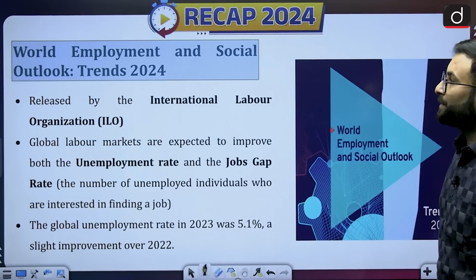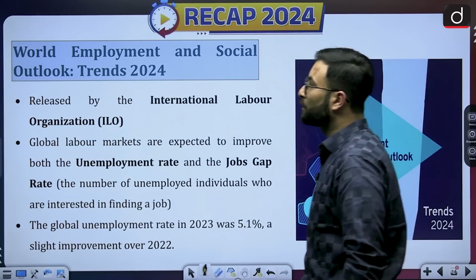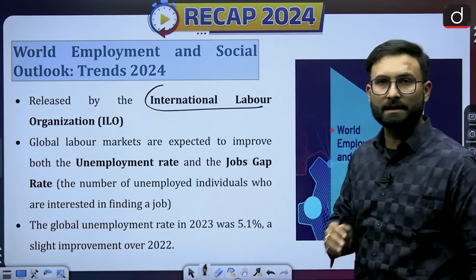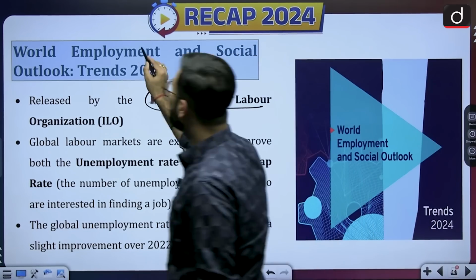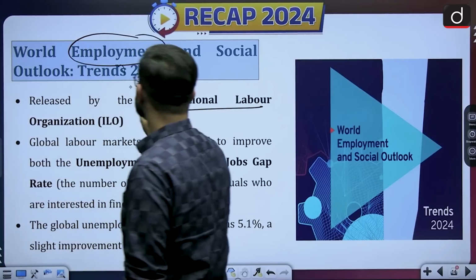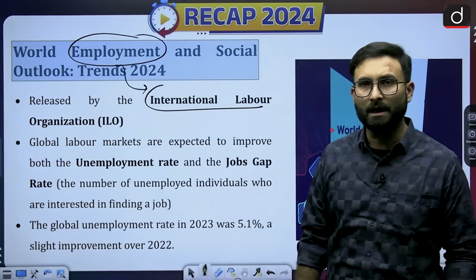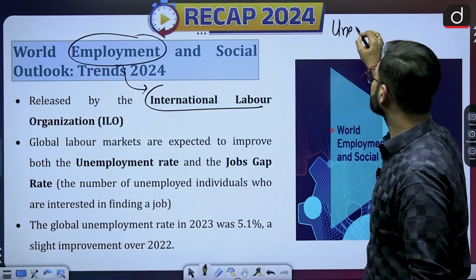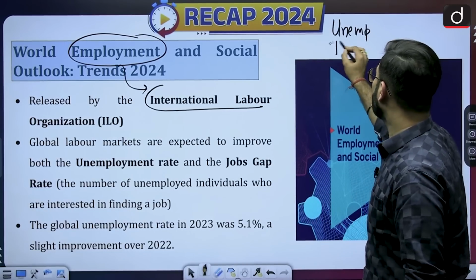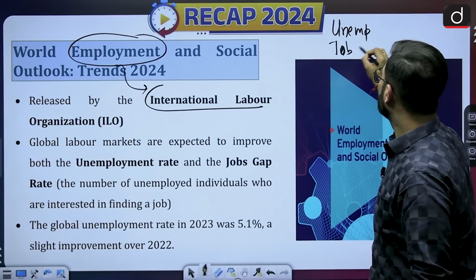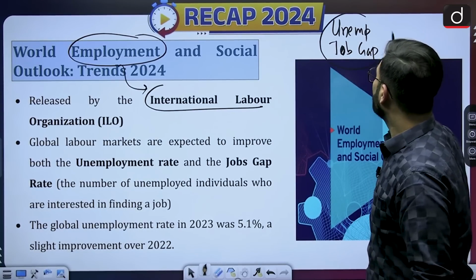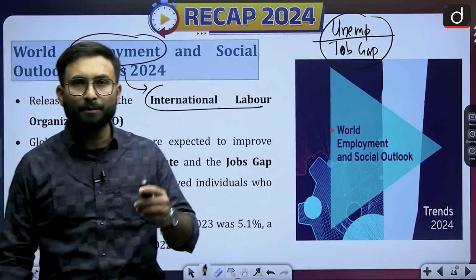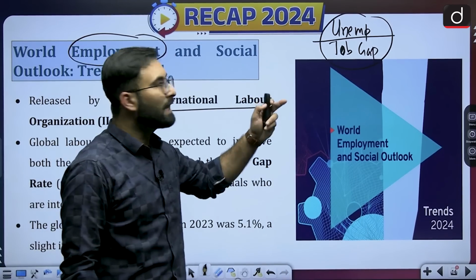Now coming to the next part, the World Employment and Social Outlook Trends 2024. This is released by the International Labour Organization, that is ILO. When we are talking about employment-related things at the world level, mostly you will see that ILO is the body coming up with the reports. Now they have said that on the front of unemployment and job gaps, economies the world over will do well and improve the ratios. So they are saying that unemployment will decrease and the job gap will also decrease.